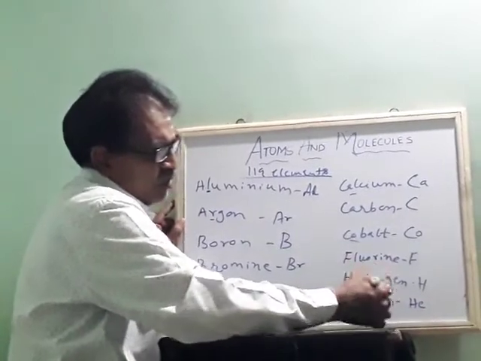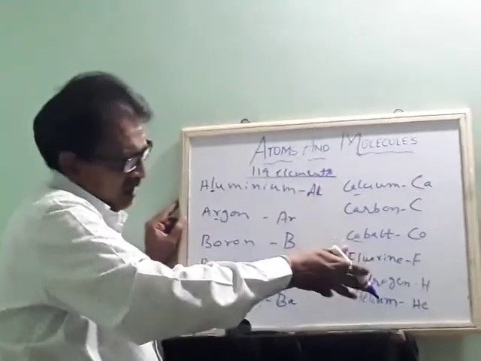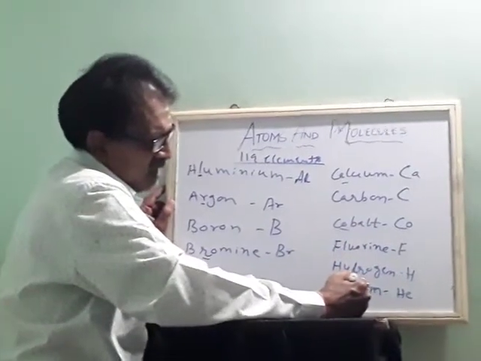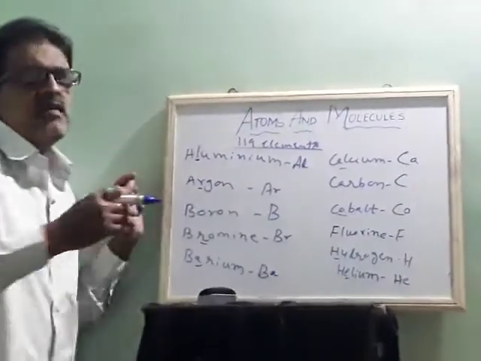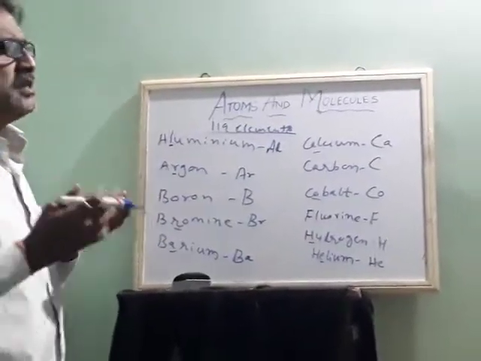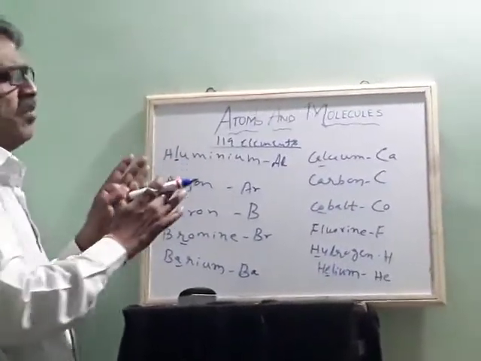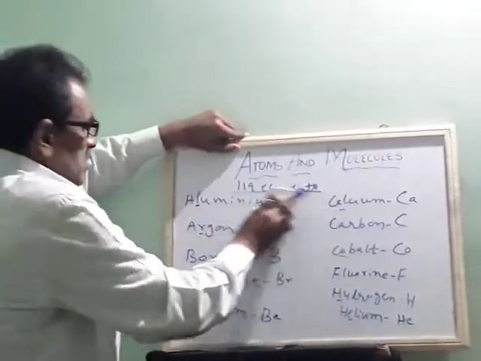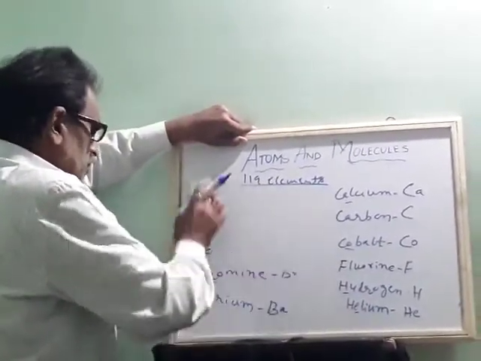Helium, to avoid confusion with hydrogen, they took the second letter and it became He. Okay. So there they started giving the symbols. This was given by IUPAC. Okay. Then again, we will find out some more symbols.